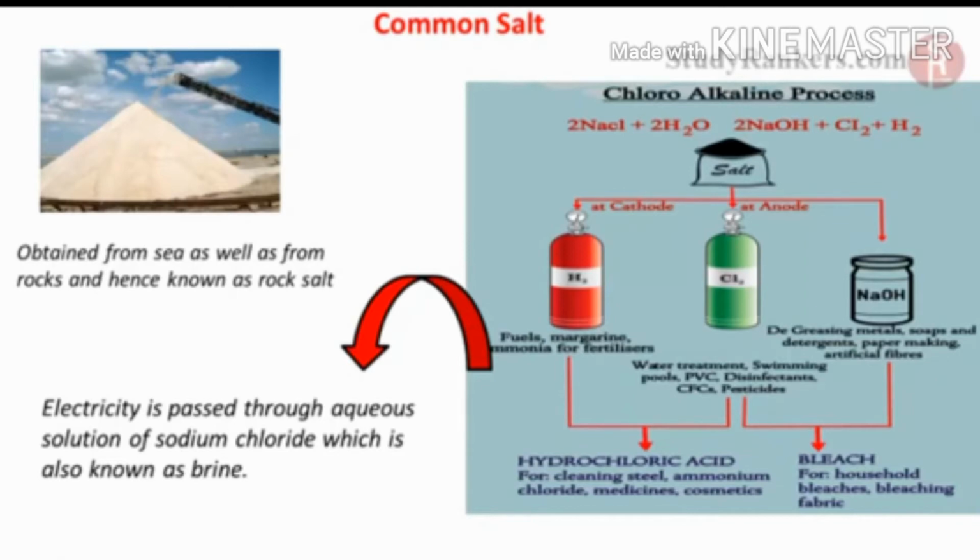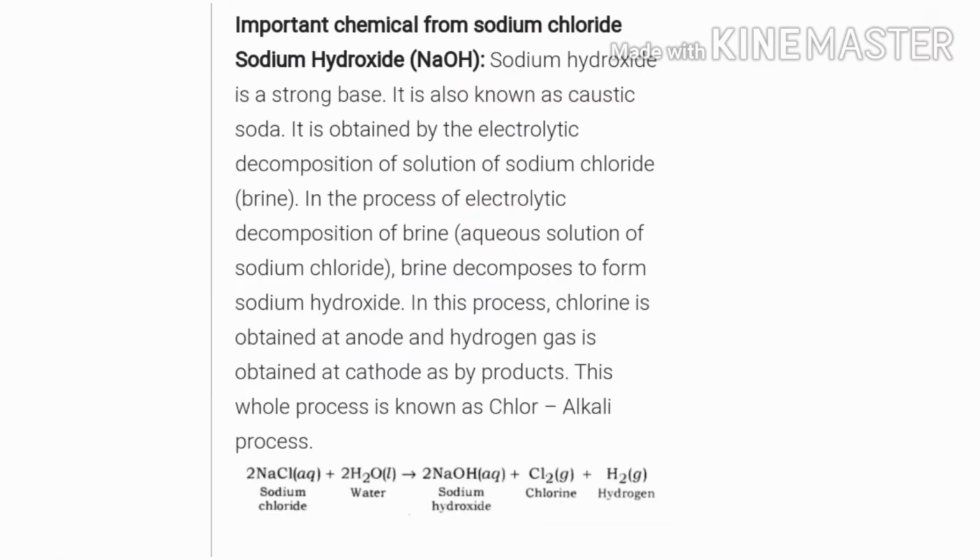Then comes the preparation from common salt. First, important chemicals from sodium chloride: sodium hydroxide. You know, sodium hydroxide is a strong base and it is known as caustic soda. It is obtained by the electrolysis of a solution of sodium chloride, that is brine, and it is prepared by the chlor-alkali process.